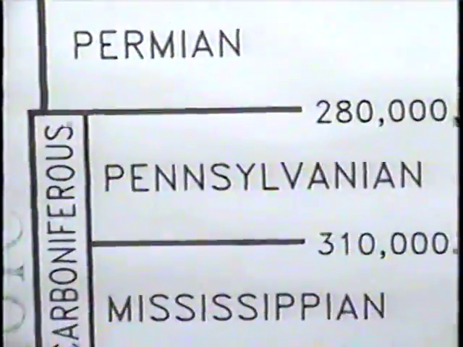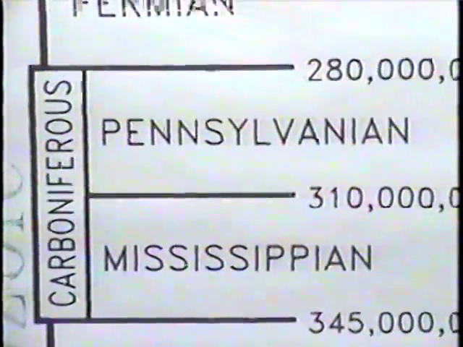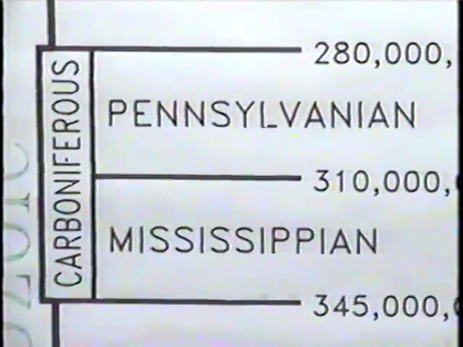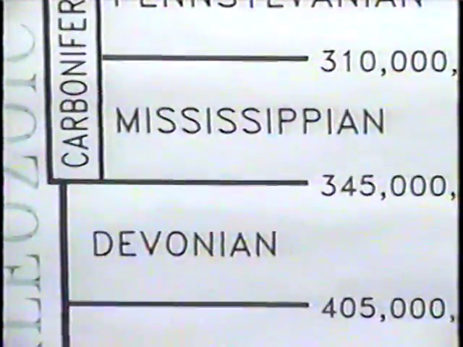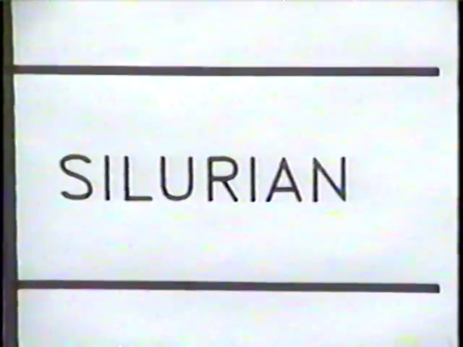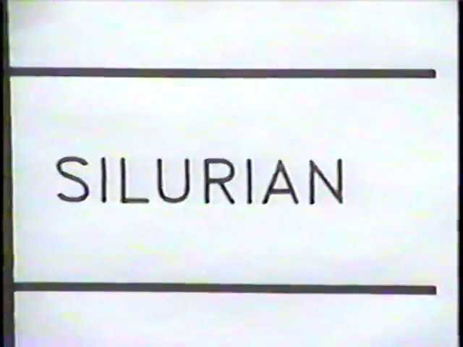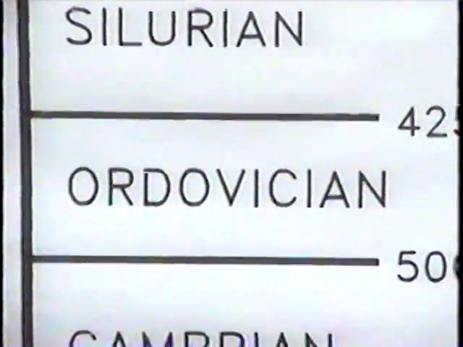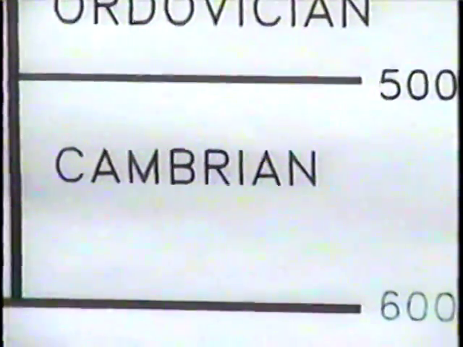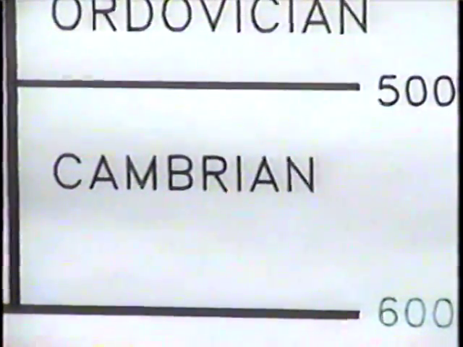Before the Permian, in strata which of course are older than the Permian, directly lying below it is the Pennsylvanian. Below that is the Mississippian period, which in Europe is called the Carboniferous. Below the Mississippian period is the Devonian period. Older than the Devonian, and its strata underlying those of the Devonian, is the Silurian period. Older than the Silurian period is the Ordovician period, and older than the Ordovician period is the Cambrian period. The Cambrian is the first period of the Paleozoic era.